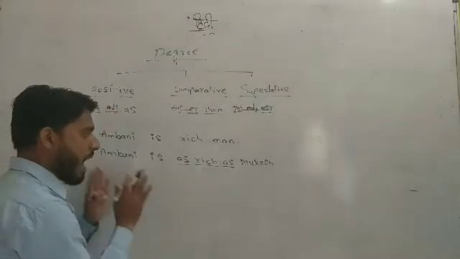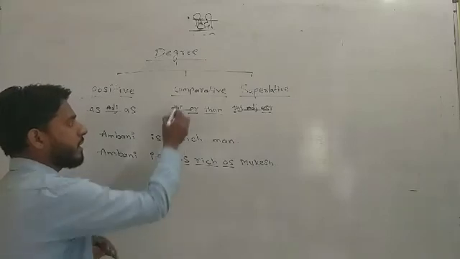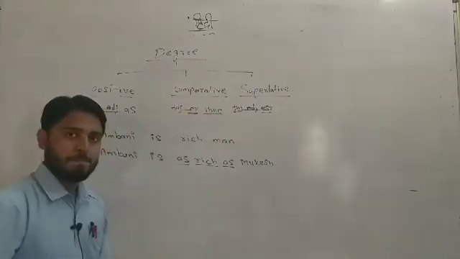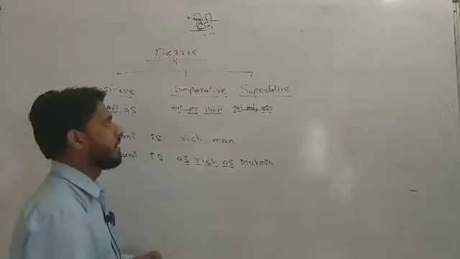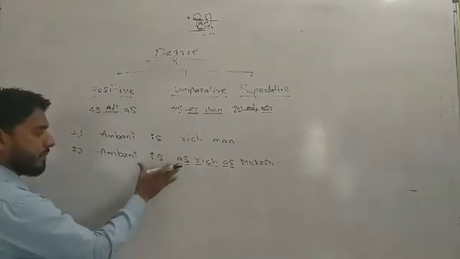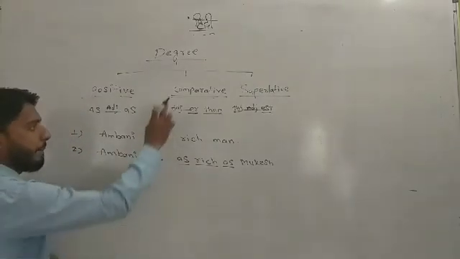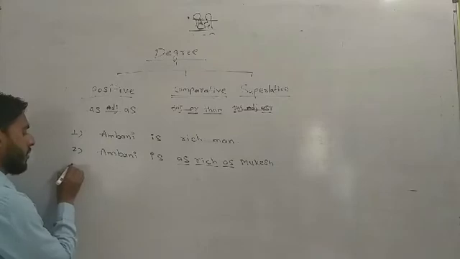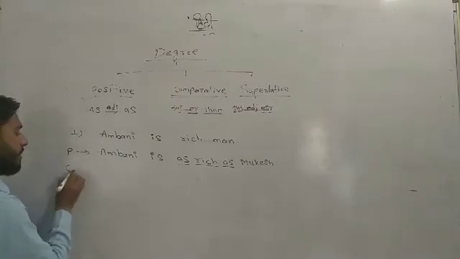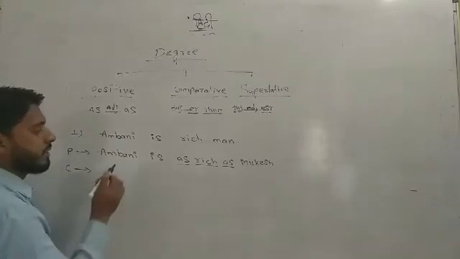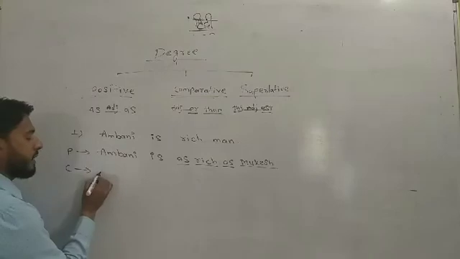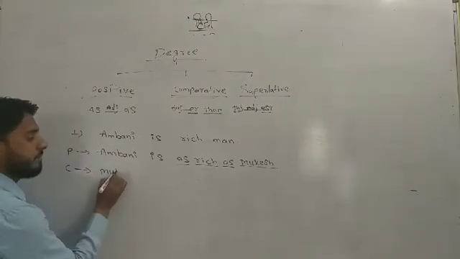If I convert this degree into comparative, I will use "er" and "than". But there is a pattern for making comparative degree from this sentence. If you want to make comparative degree from positive degree, you have to follow the rule: in comparative degree you use the last person at the beginning.